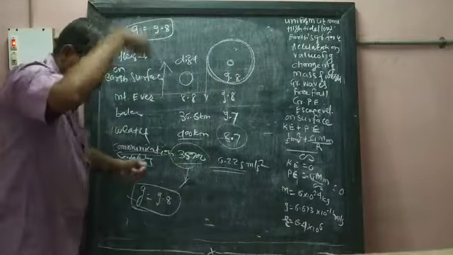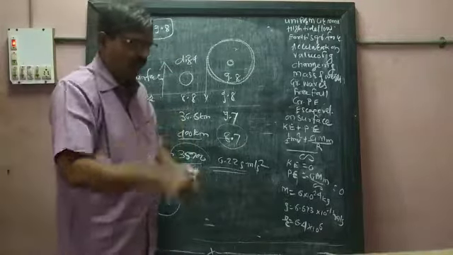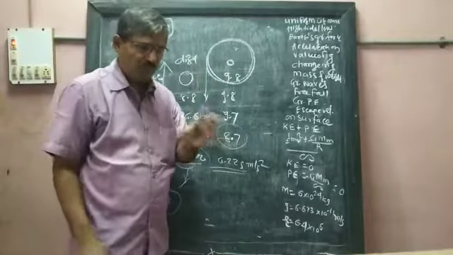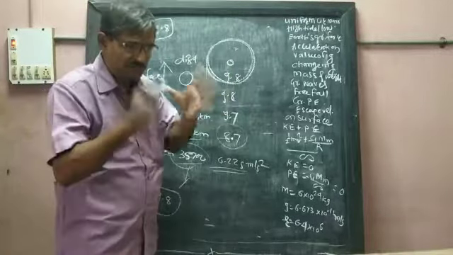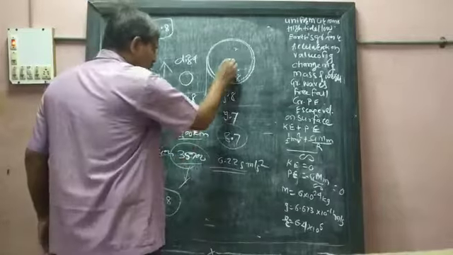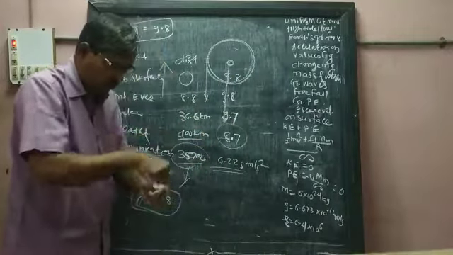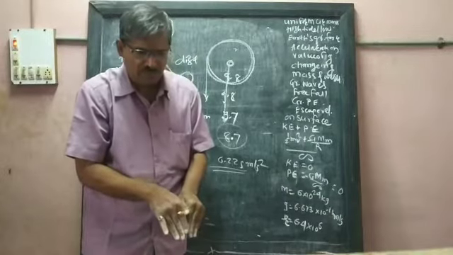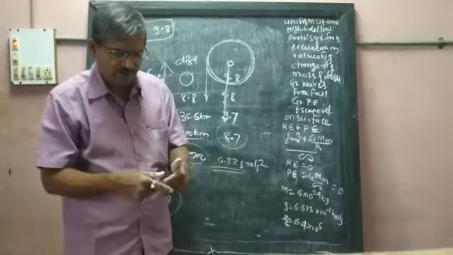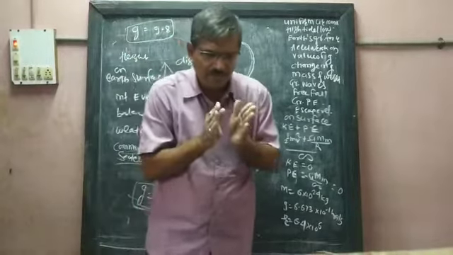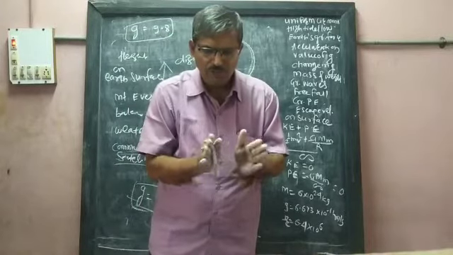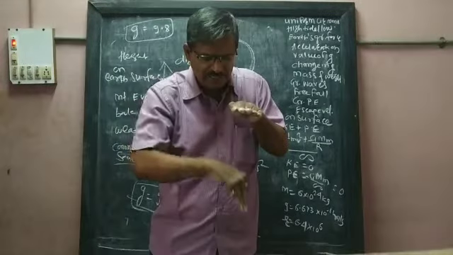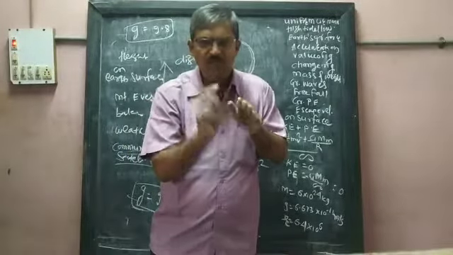The same thing applies if this is the Earth's surface and this is the center, and you go inside the Earth. Always keep one thing in mind: the mass and gravitational force are concentrated at the center of the Earth, and however deep you go inside, you are going away from the surface. As we go from the center of the Earth, the gravitational force value changes. If you come towards the center, it increases. If you go deep inside, the value of G decreases.